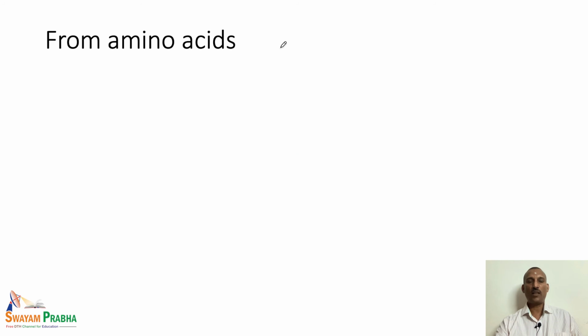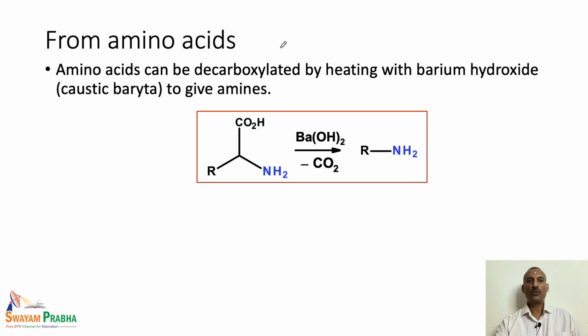Let us look at the other preparation of amines, primary amines. So, from amino acids we can prepare primary amines. The amino acids can be decarboxylated, because what we have is only the carboxylic acid unit. So, if the carboxylic acid unit is knocked off or removed, then we end up with the corresponding amino compounds. So, we have RCH2NH2 will be there. How the decarboxylation can be carried out is basically by the caustic baryta. When we treat the amino acids with the caustic baryta, the CO2 is lost and we end up with the RCH2NH2 as our primary amine.